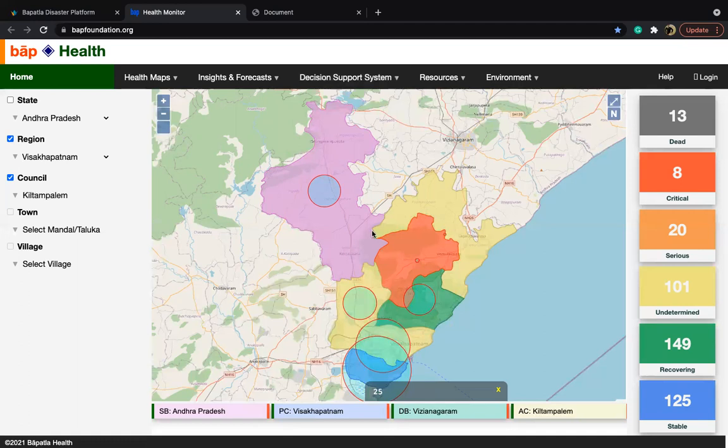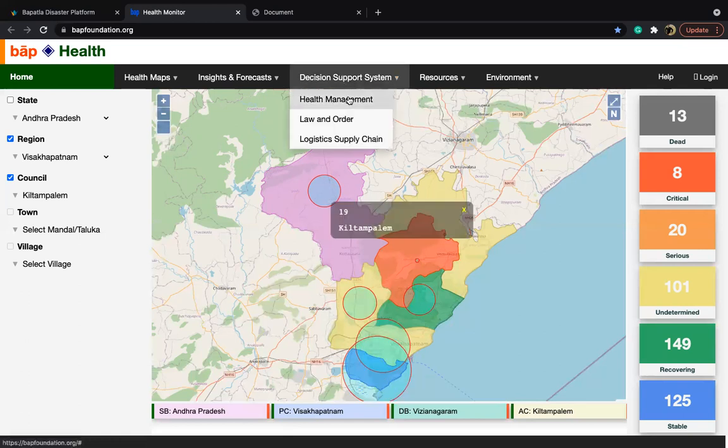Based on our impact assessment data that we gather from the problem areas, we give them GIS tools, mobile and web applications, so they know exactly how many resources they can plan to address those problems, and what is the nearest logistic area from which they can mobilize all the infrastructure. And this is one of the decision support tools that we are going to develop based on the available data.